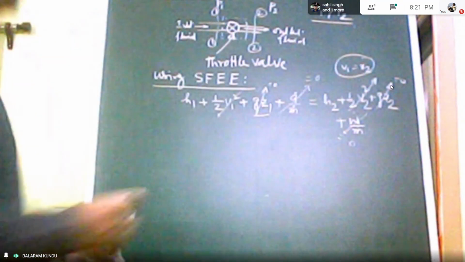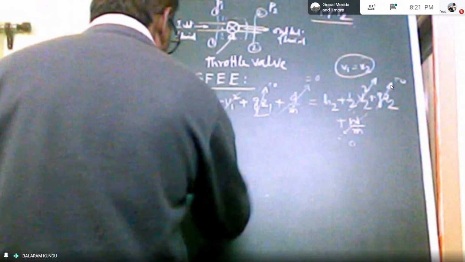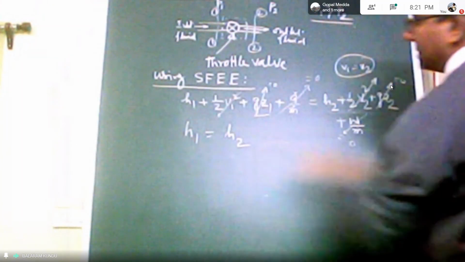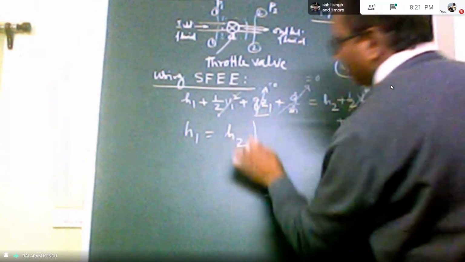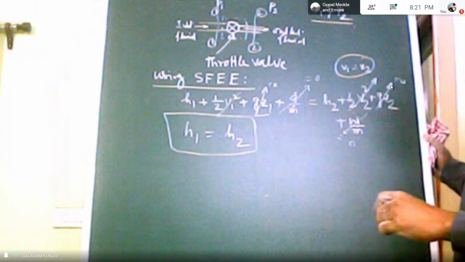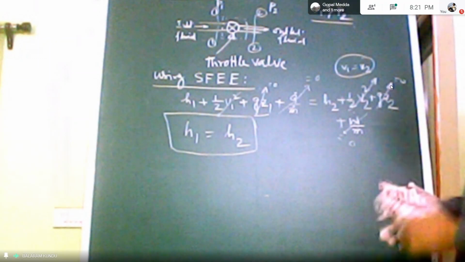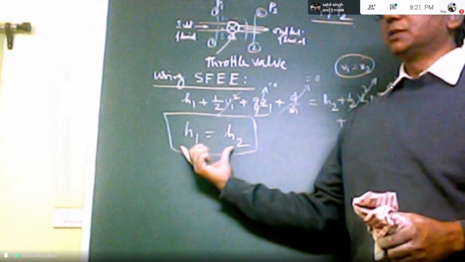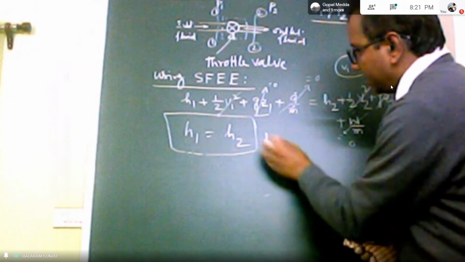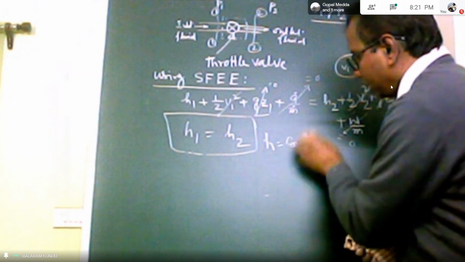Therefore, the throttling process means H1 equal to H2. That means enthalpy does not change in the throttling process. That's why this process is called an isoenthalpic process, that is your throttling process. So H1 equal to H2, or here you write H equal to constant for the throttling process.